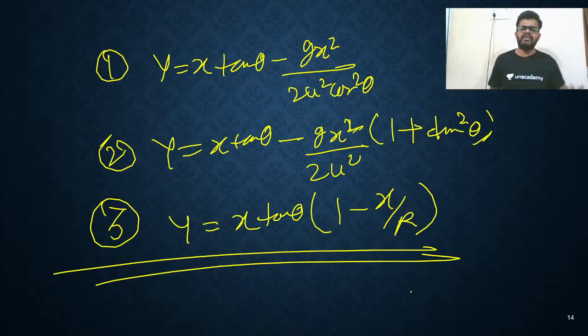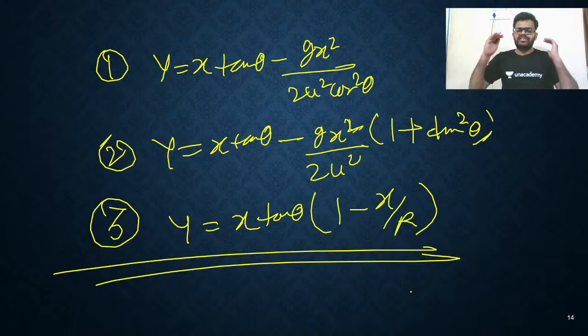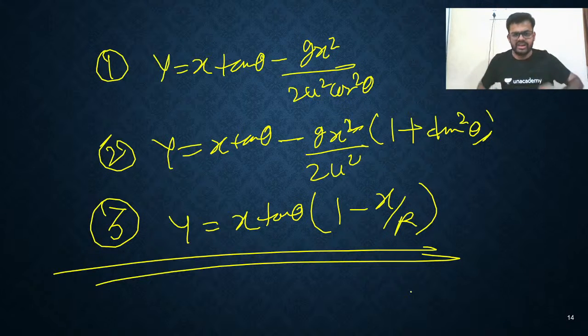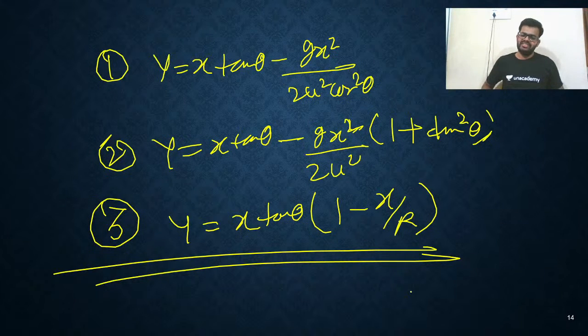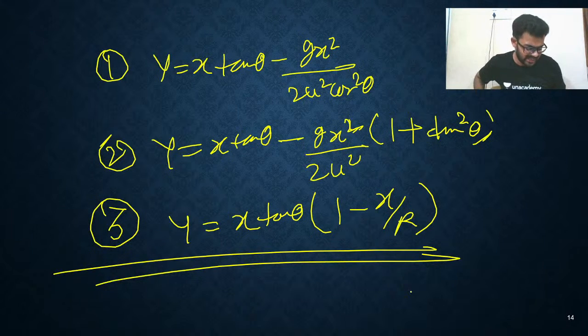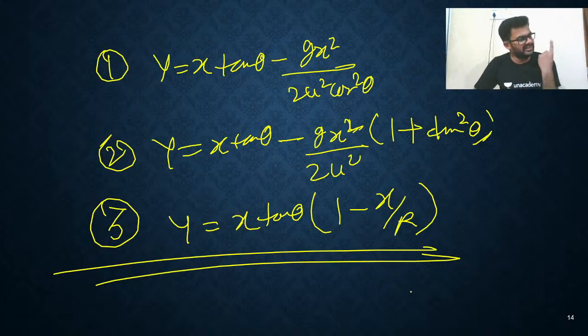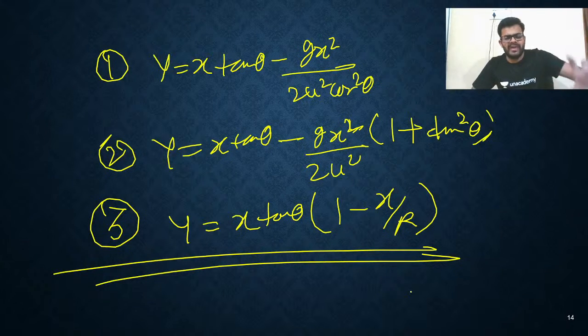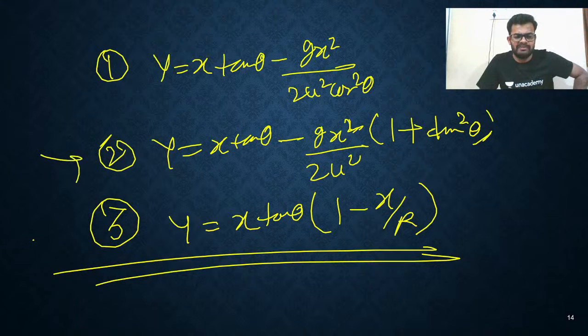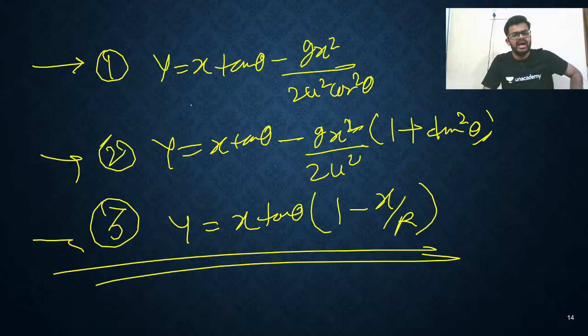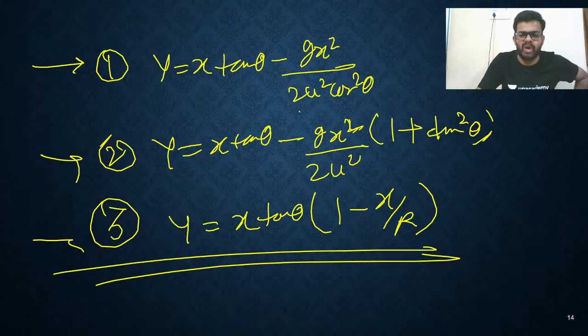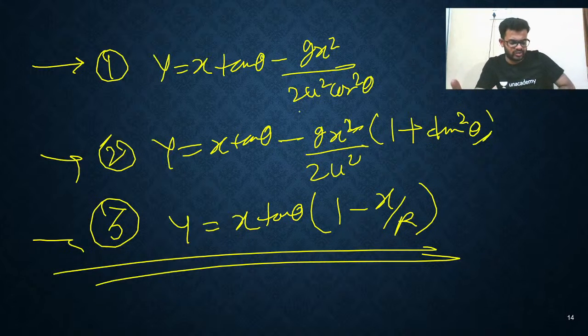x is the x coordinate, y is the y coordinate, r is range, theta is angle of projection, u is initial velocity, and g is acceleration due to gravity. That's all. If you remember this, actually the equation is only one. These are just modified forms. And this equation is the equation of a parabola, y is proportional to x square. So this will give you the projectile equation. That's all, my dear friends.